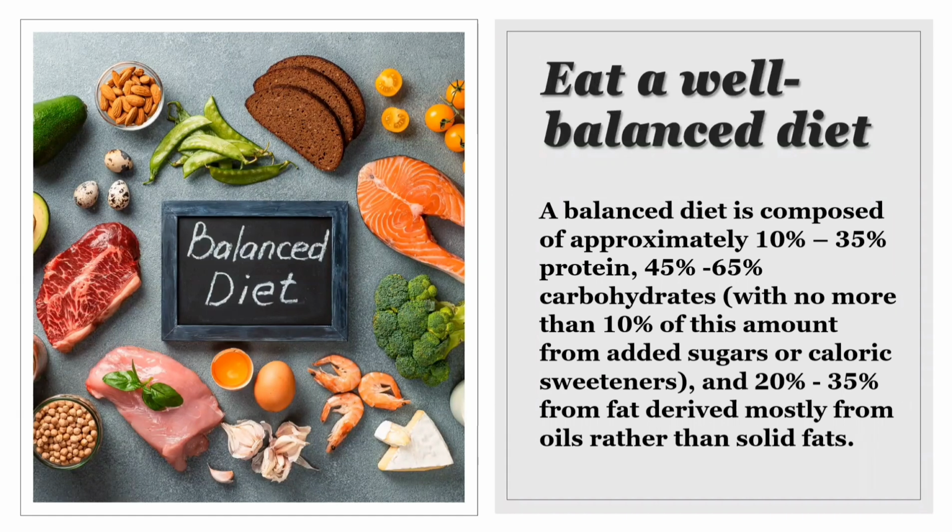A well-balanced diet is composed of approximately 10 to 35% protein, 45 to 65% carbohydrate with no more than 10% of this amount from added sugars or caloric sweeteners, and 20 to 35% from fat derived mostly from oils rather than solid fats.